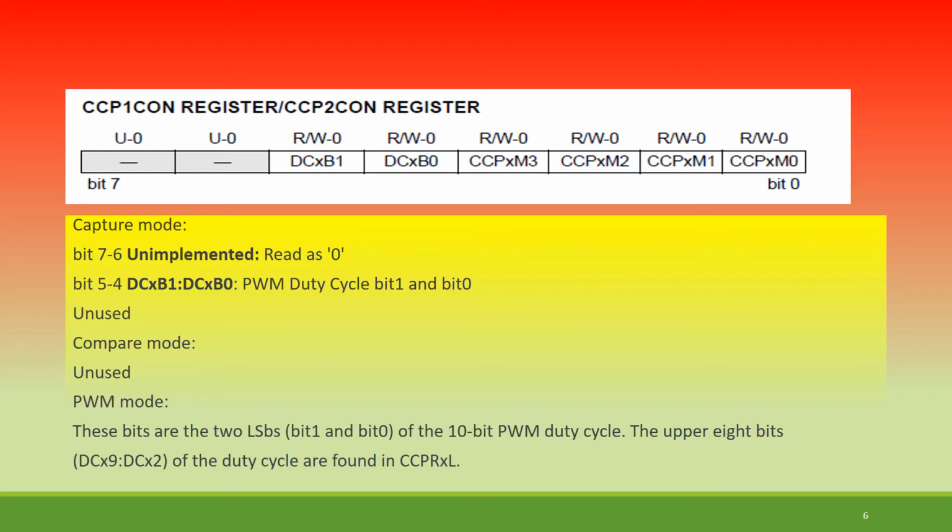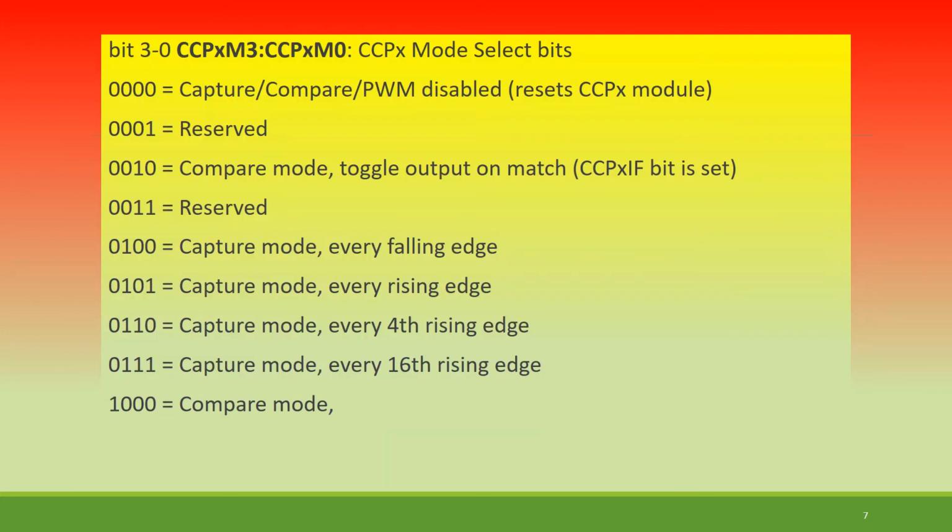Now in case of PWM mode, you have to be careful. These bits are the two LS bits, that is bit 1 and bit 0 of the 10-bit PWM duty cycle. The upper 8 bits, that is DCx9 to DCx2 of the duty cycle, are found in CCPRxL. So this you have to remember. You can see here bits 3 to 0 are CCPxM3 to CCPxM0. So these are the CCPx mode selection bits.